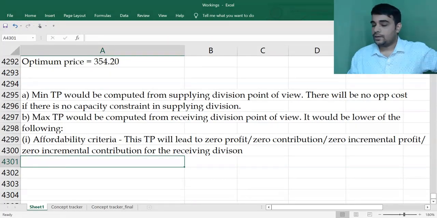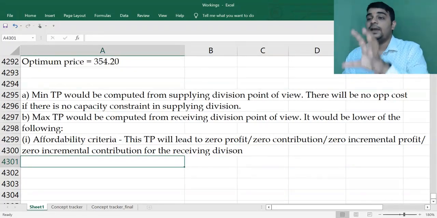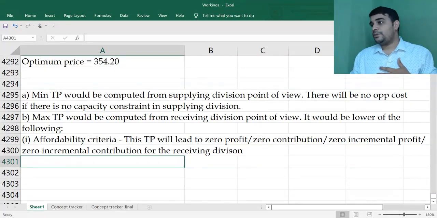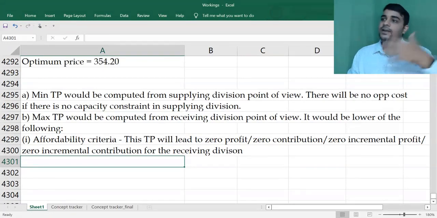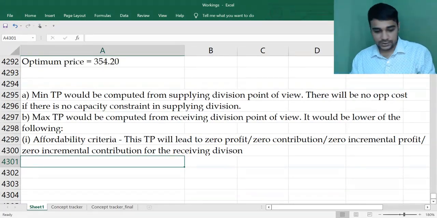Clear? So, under affordability criteria, as it leads to zero profit, if you tell me to pay anything above this, I cannot pay, because this is the max I can pay. This itself will lead to only zero profit. Anything below this will give me profits. They may discuss and then decide what transfer price is to be fixed, but the maximum I can pay is this much.